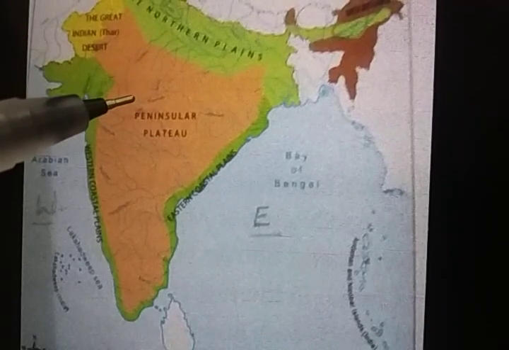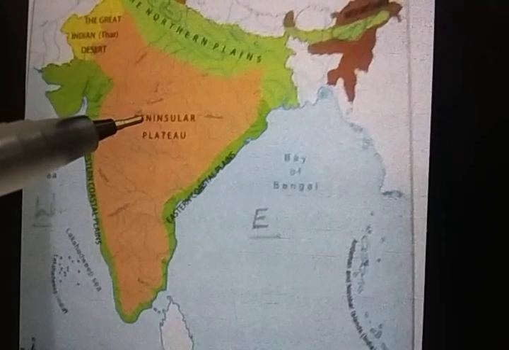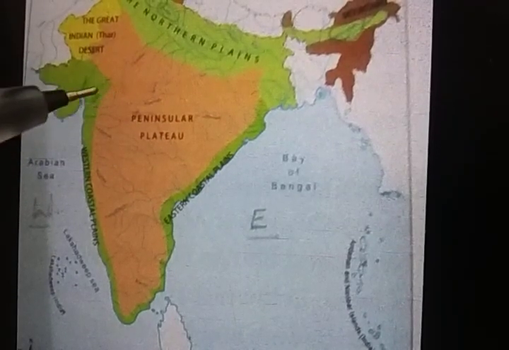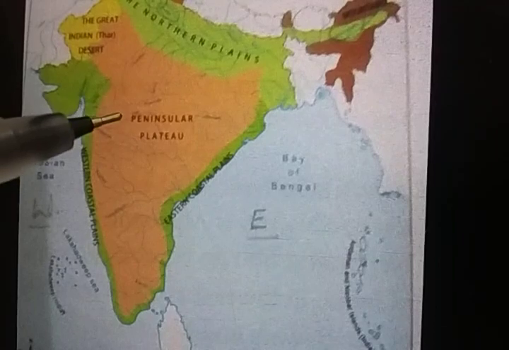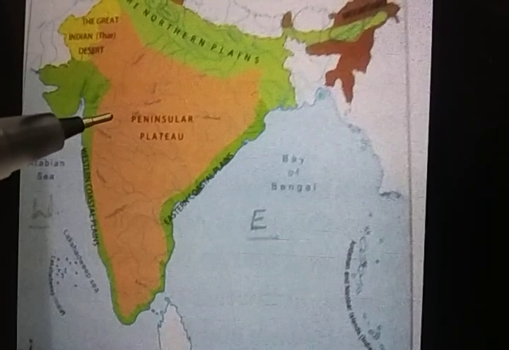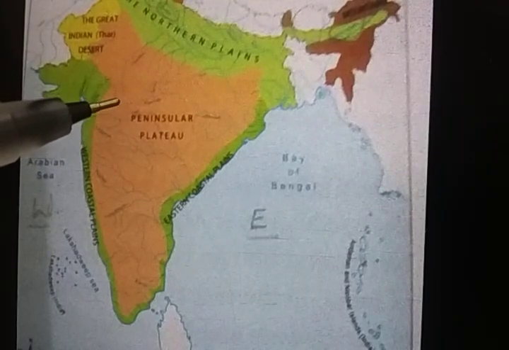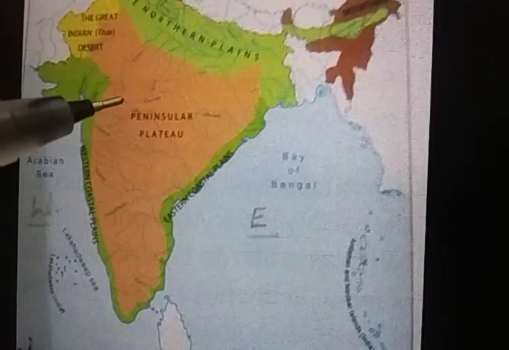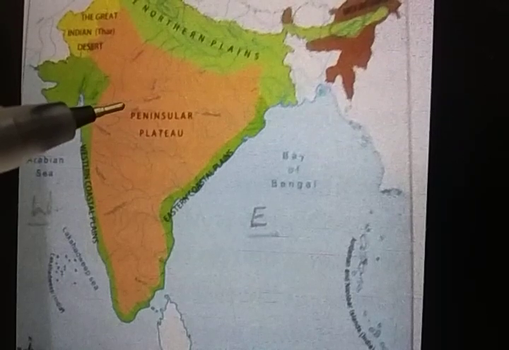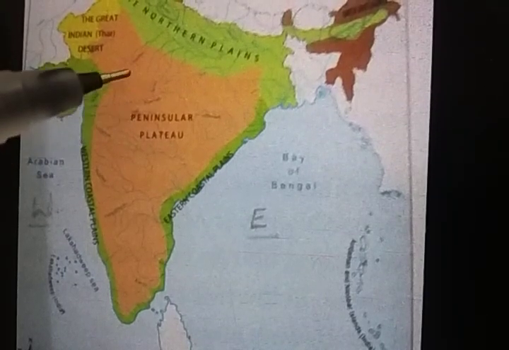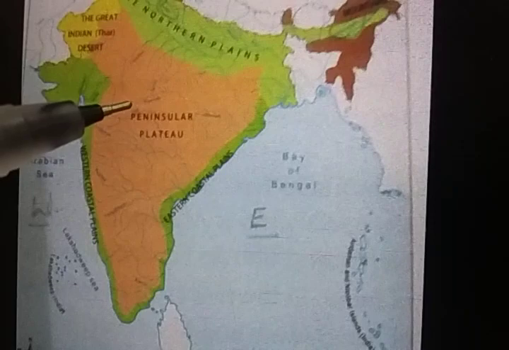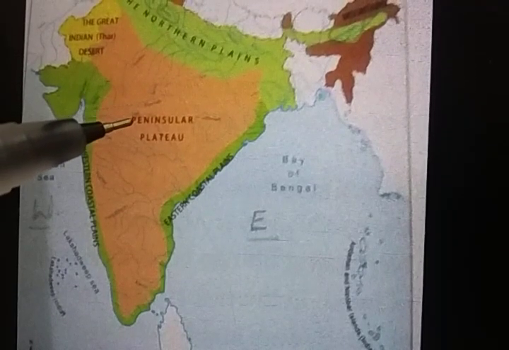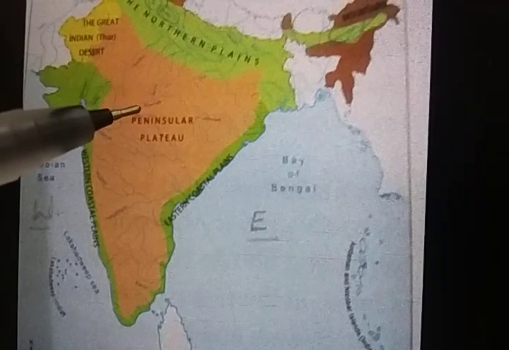Have you seen a table? Now this table means that it is in a higher area of that particular country. So it is called a plateau. So always remember, plateau is a tableland. That means it is on a high level compared to the other areas. Now for example, if the table is slopy, when you pour water, where does the water go? It goes to the region where there is slope. In the same way, here the plateau is slopy.